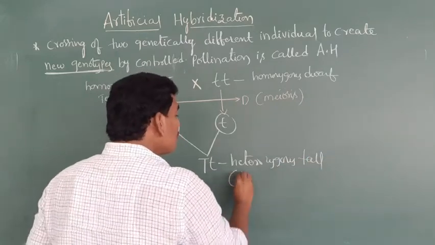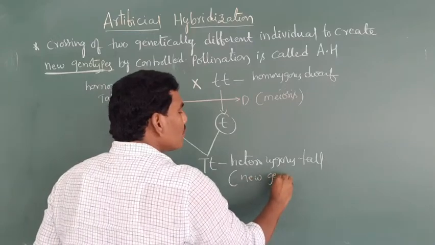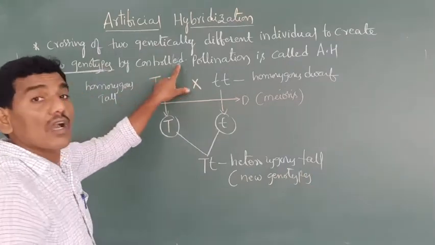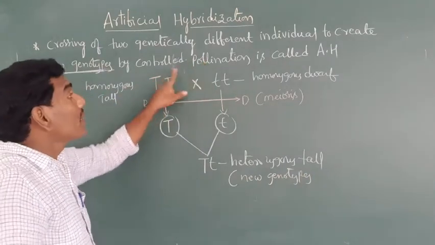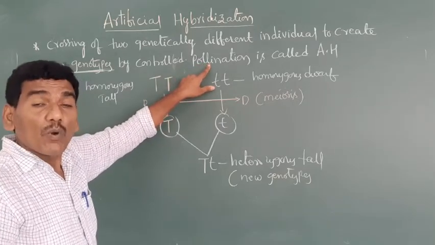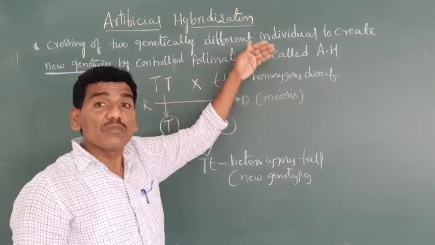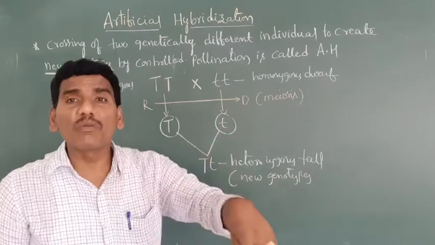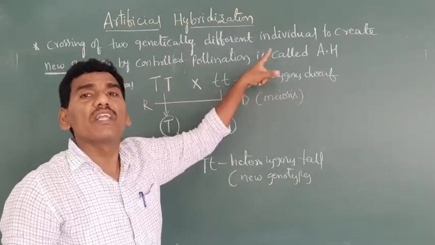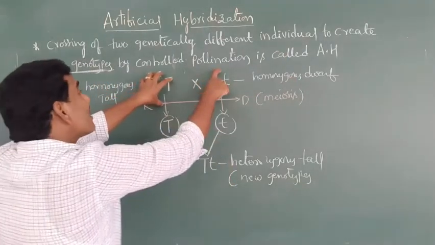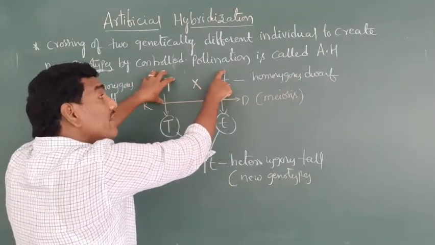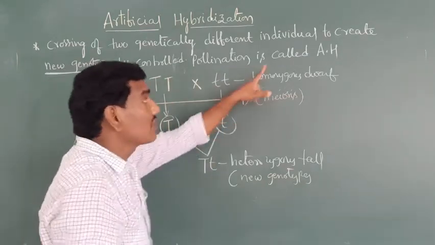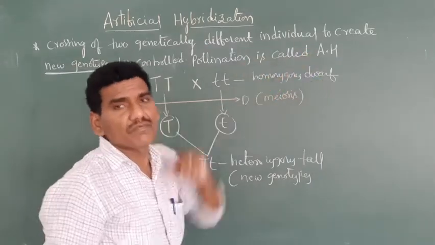This is controlled pollination. Here pollination is completely controlled; it occurs under the control of human beings. This is called artificial hybridization. That's why crossing of two genetically different individuals to create new genotypes by controlled pollination is called artificial hybridization.